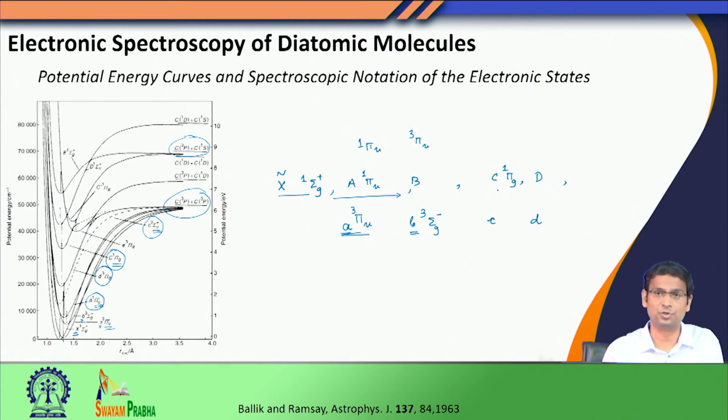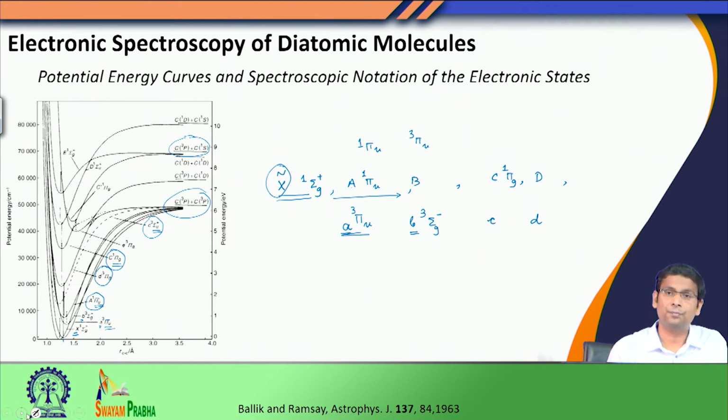So this is the spectroscopic convention: the ground state takes the identity X. If a state has the same spin multiplicity as the ground state, it takes a capital letter A, B, C, D. The first excited is A, the second excited state is B, and so on. If the electronic state has a different spin multiplicity compared to the ground state, it takes the name small a, small b, small c, and so on. This is the spectroscopic notation of the electronic states.